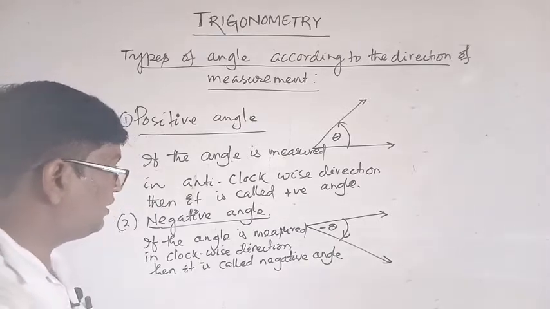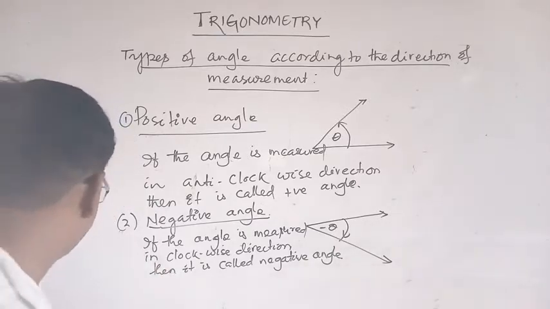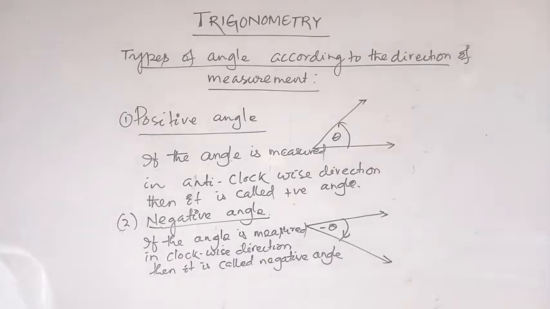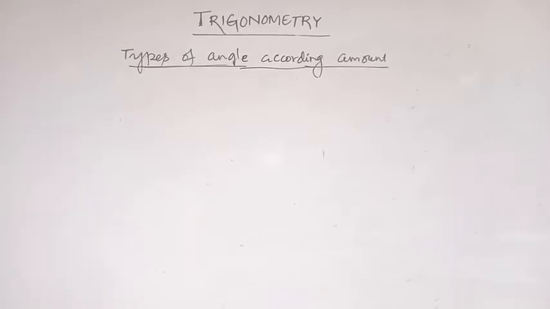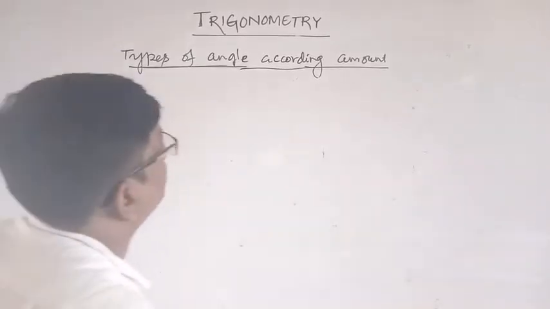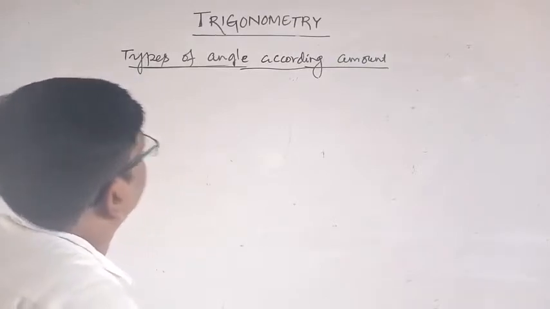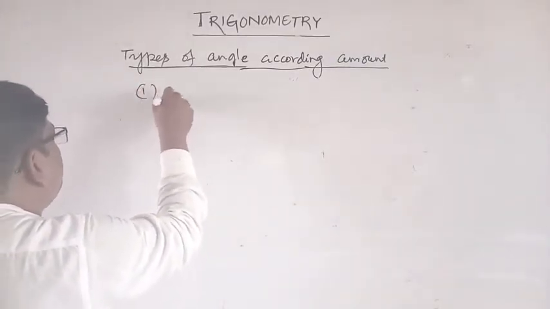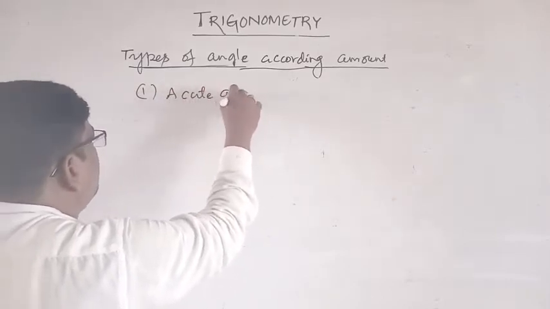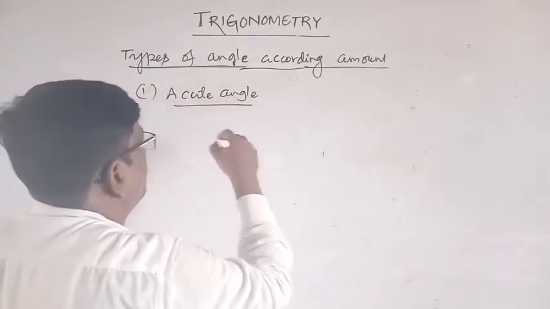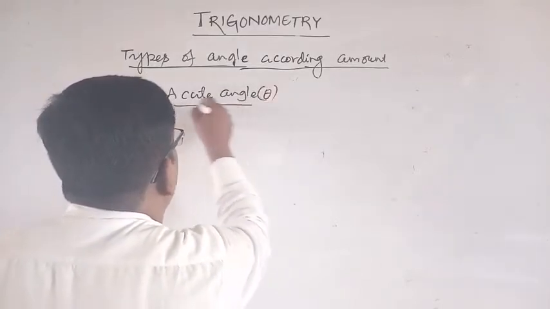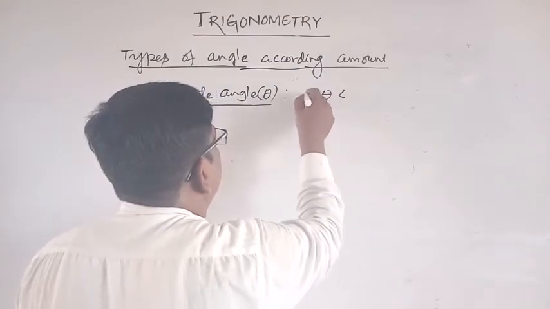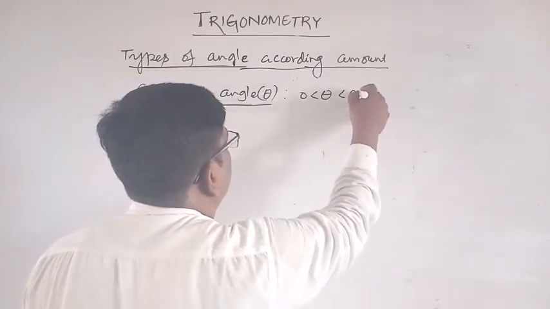Now types of angle according to amount. Number 1, acute angle. Suppose theta: acute angle theta means 0 less than theta less than 90 degree.